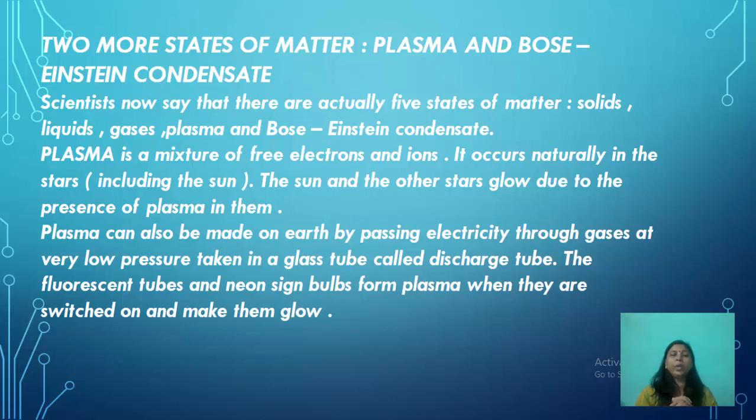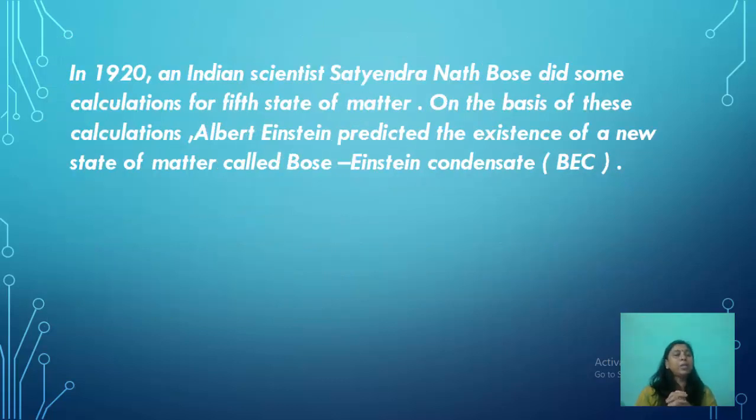This plasma can be made on Earth by passing electricity through gases at very low pressure, taken in a glass tube which is known as a discharge tube. The fluorescent tubes and the neon sign bulbs form plasma when they are switched on, and this makes them glow. In 1920, an Indian scientist, Satyendranath Bose, did some calculation for the fifth state of matter, and on the basis of these calculations, Albert Einstein predicted the existence of a new state of matter called Bose-Einstein condensate.